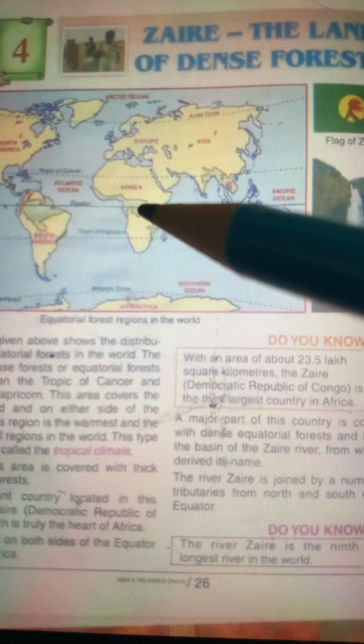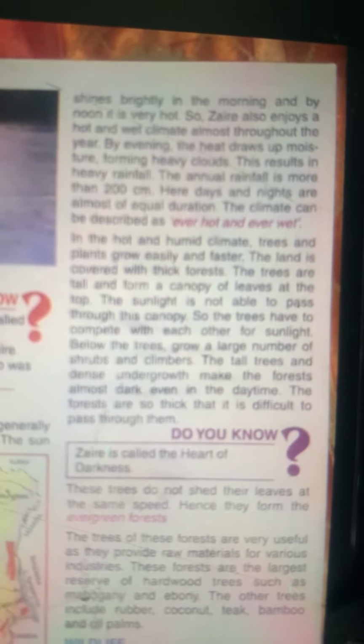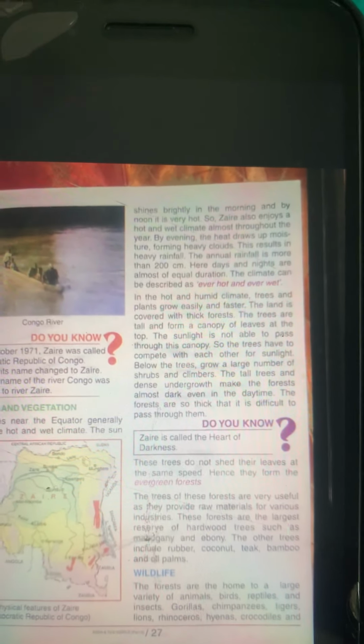So this country has a tropical type of climate, and a major portion of this country is covered with equatorial forests. So what happens here? Very tall trees grow. Very tall trees grow. These trees form a type of canopy of leaves. Why? These trees make a canopy of leaves. Why? It is because